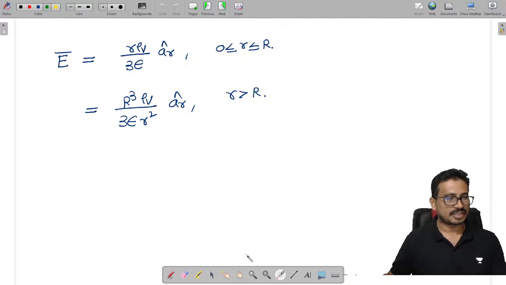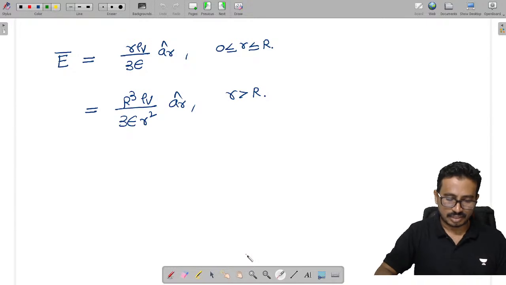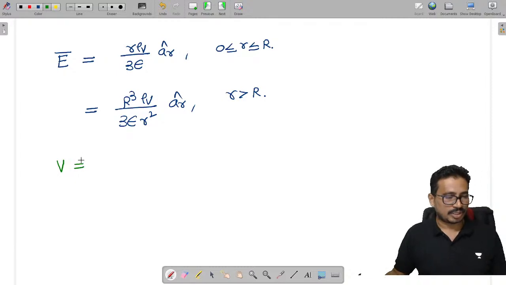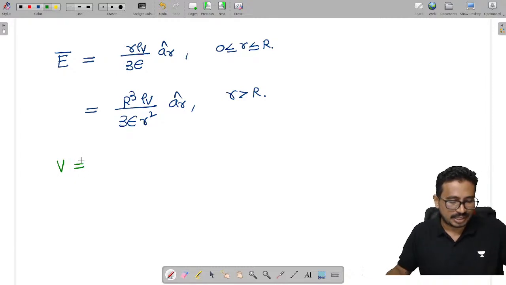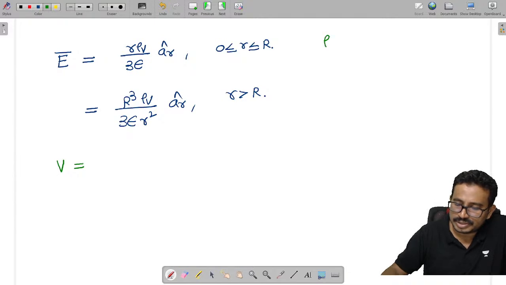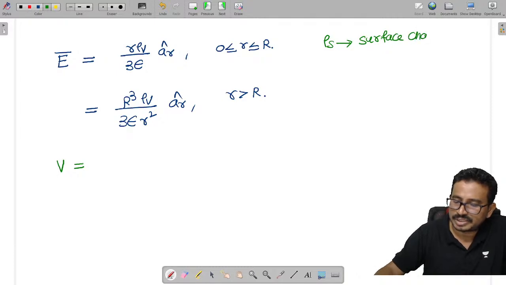Now coming to the potentials, the potential inside and outside. Rho s is the surface charge density.